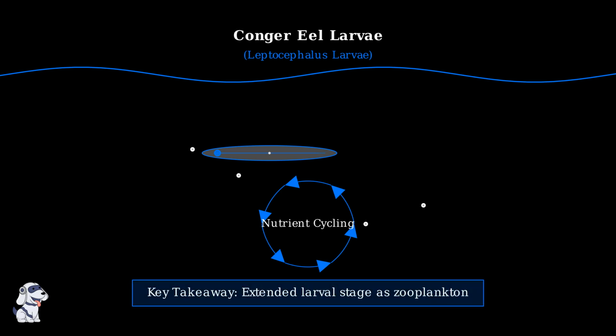Conger eel larvae demonstrate how some zooplankton represent temporary life stages of larger marine animals, spending extended periods as drifting filter feeders before transforming into their adult forms.